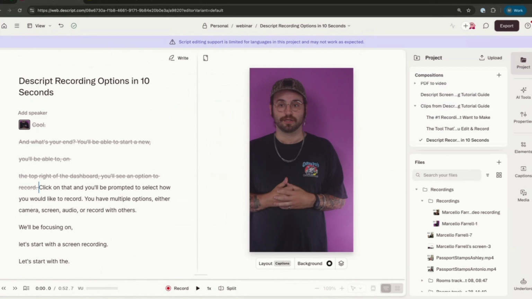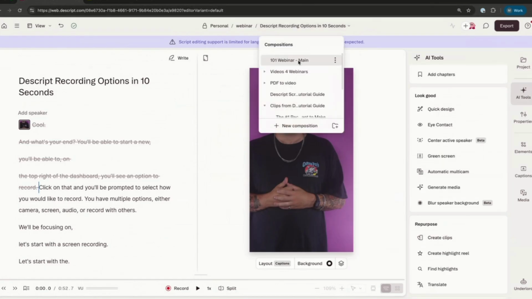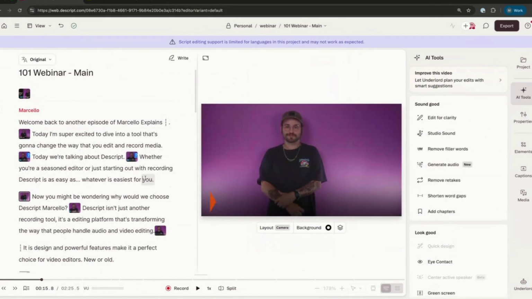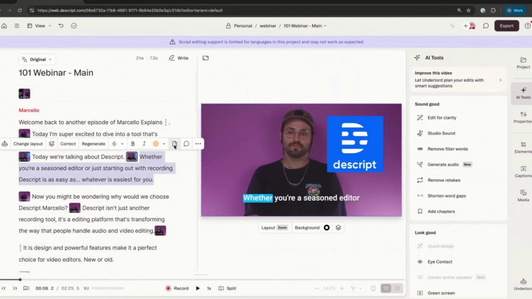I think remove filler words is usually my favorite thing to show or to demonstrate, but that create clips feature as well is extremely quick and easy to utilize for editors. Last thing as well, if you wanted to see here, if you're looking to manually create a clip, you can do so by selecting text. And there is a duplicate to button here, which allows you to manually select. So if you know exactly where you want the clip to come from, rather than sourcing it through AI parsing, you can utilize the old, roll up the sleeves and manually select.